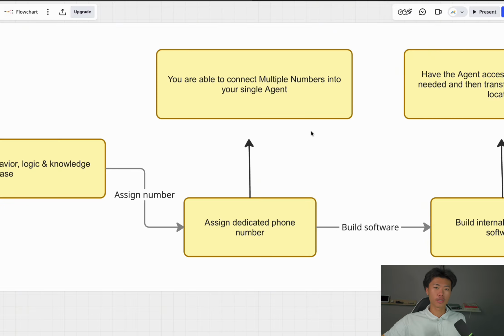For example, if you have multiple locations for a business, we can have that number go straight into the agent and ask them which location they are calling from. So from there, people can say, oh, I'm calling from the XYZ location. Then the agent's able to reroute the conversation and the call towards that specific location, right?